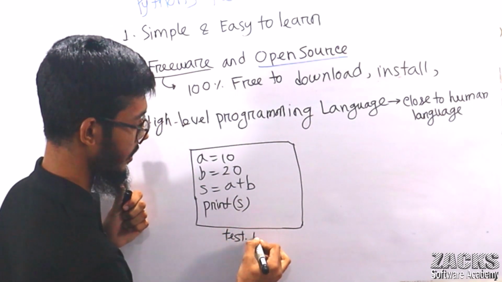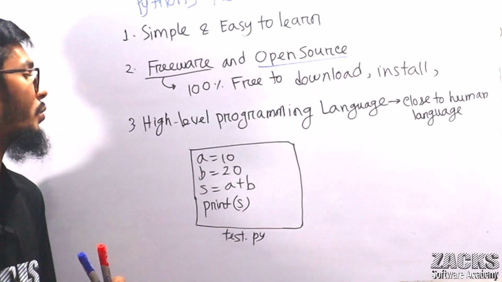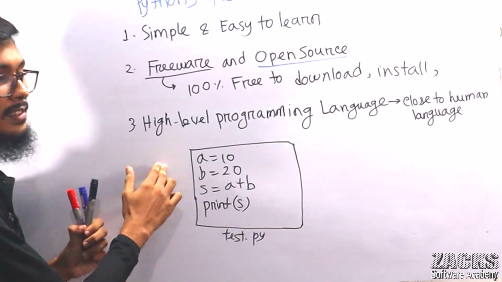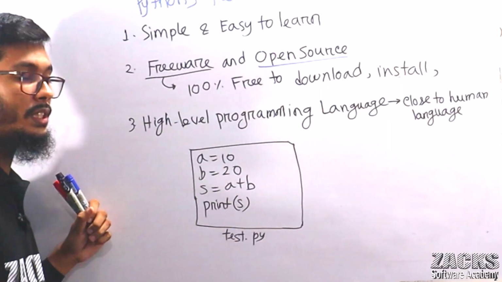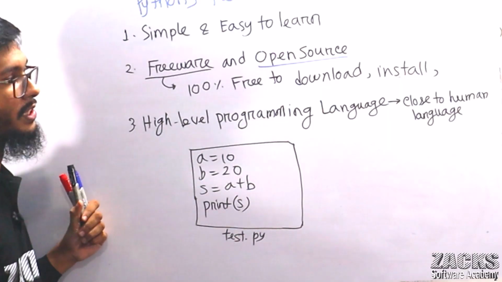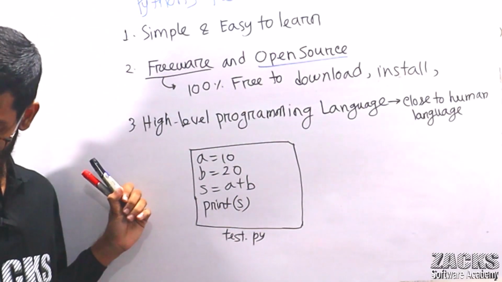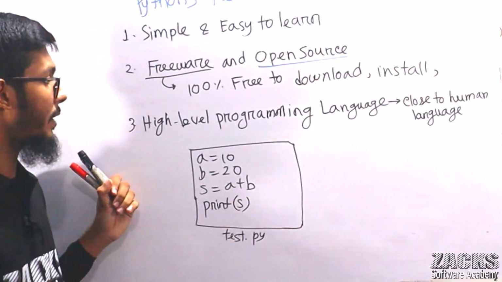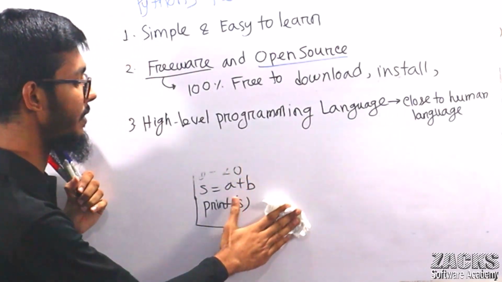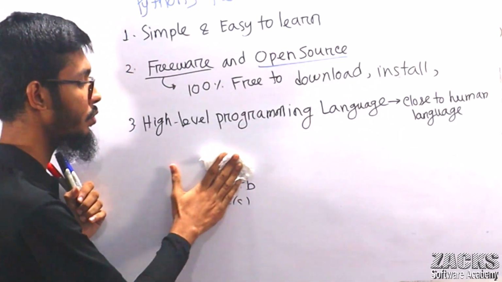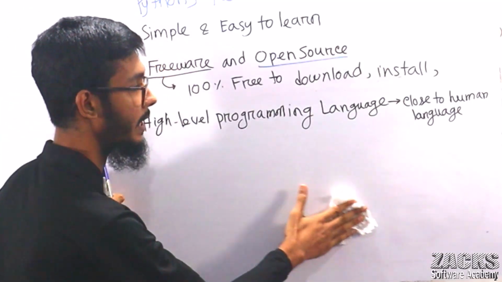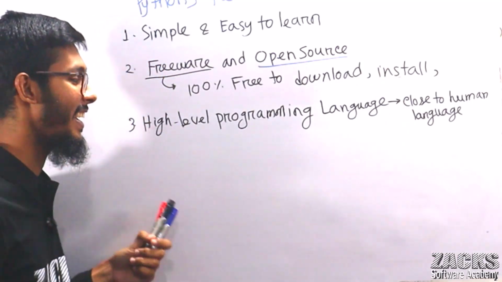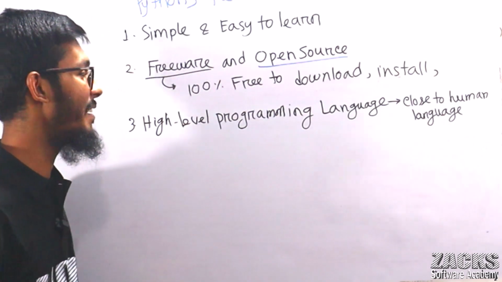Consider this is your test.py. Any confusion? I think no need to explain, unnecessary. I shouldn't make the longest video. So, you got this point. Python is a high-level programming language, meaning Python is close to human language. It's often compared to the English language.